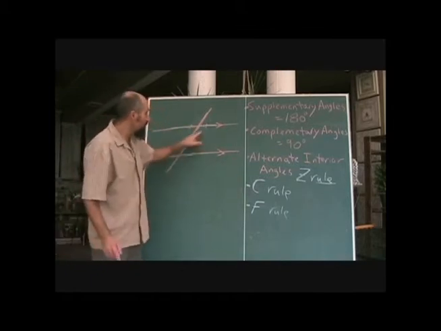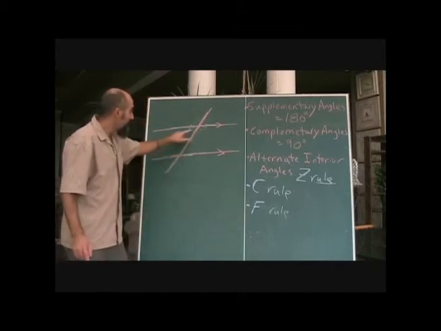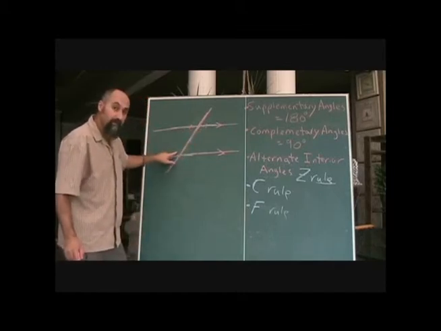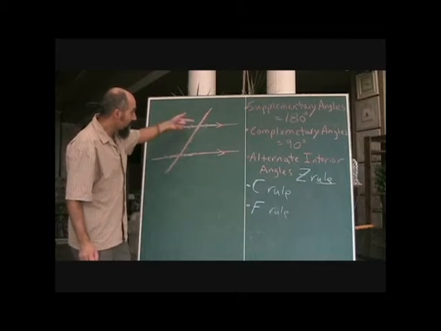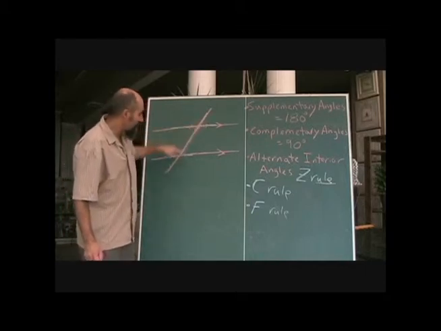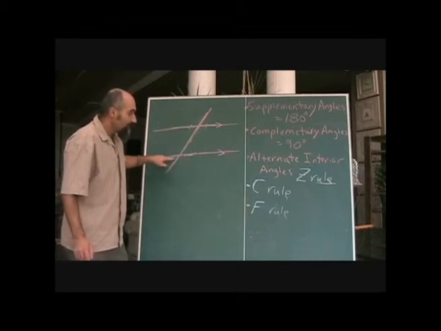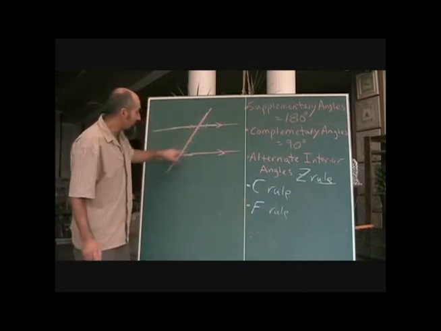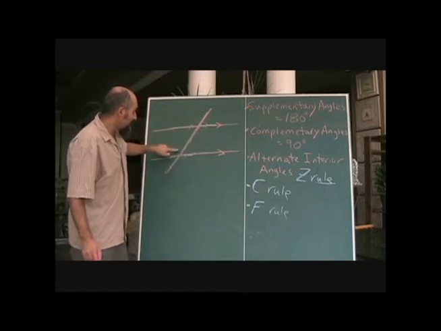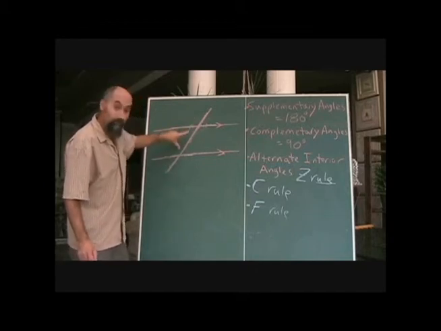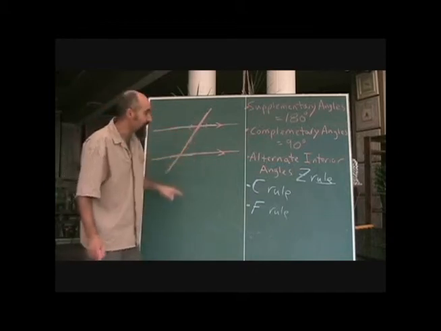You got the C rule, where this plus this equals 180, and that plus that equals 180, which also goes, if you take it one step further, that plus that must equal 180, and that guy plus that guy must equal 180. You got the F rule, where that equals that, that equals that, that equals that, and that equals that. I'm doing pairs. All four of them don't equal each other.